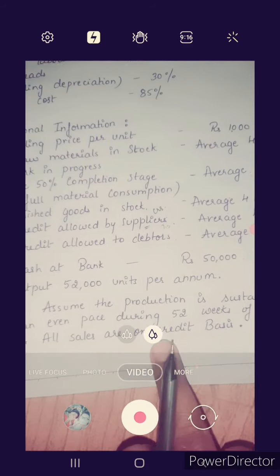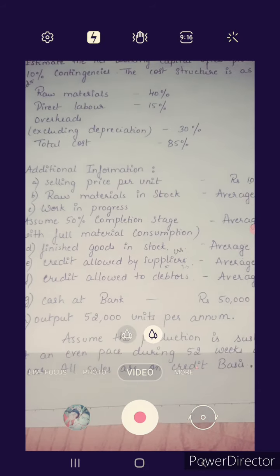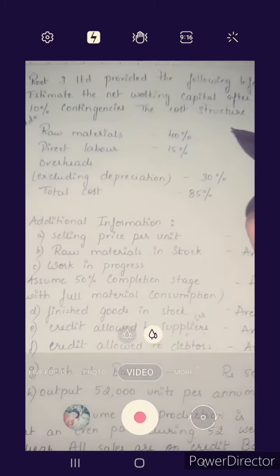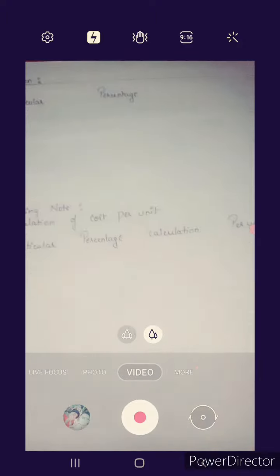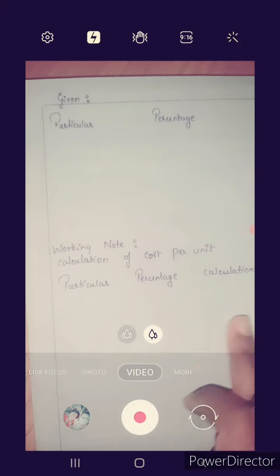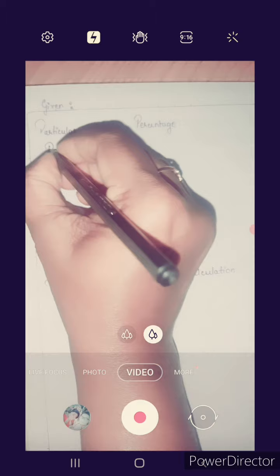All the sales are on a credit basis. So given this information, we'll see one by one, related to raw material.